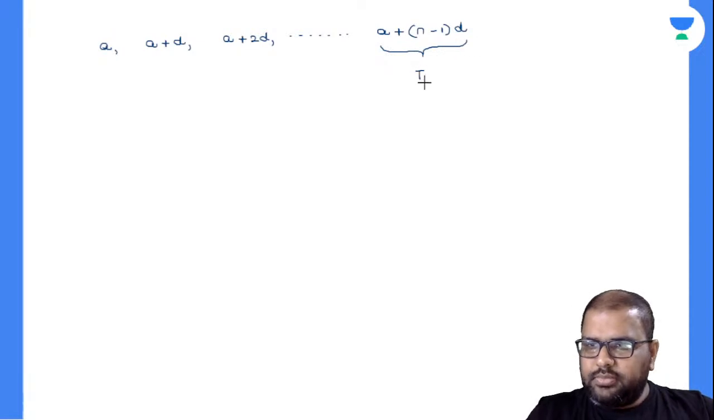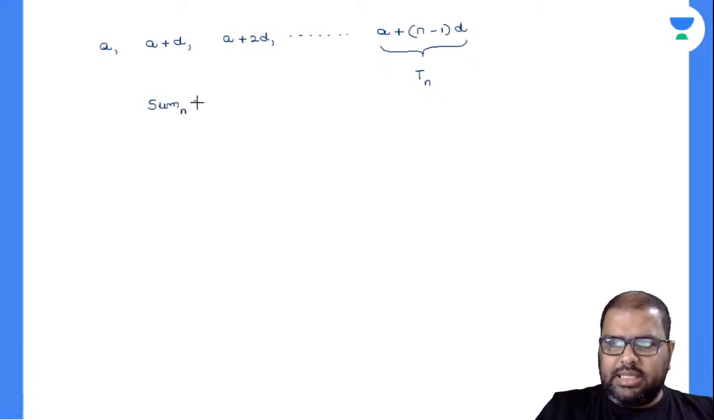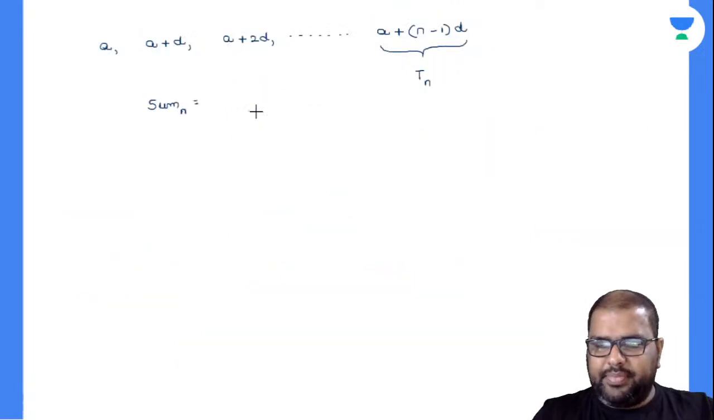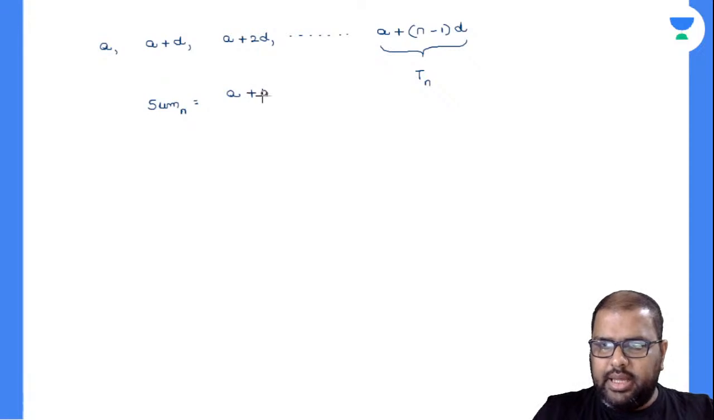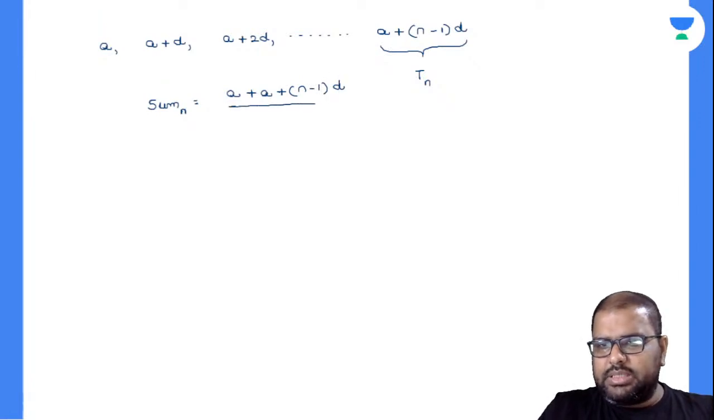Now, closely observe there. Let us find out the sum of n terms in an arithmetic series. Now see here, sum is nothing but equal to simple average into number of terms. Here, simple average is nothing but called arithmetic mean. What is arithmetic mean? First term plus last term, a plus (n minus 1) into d, divided by 2, is nothing but called a simple average. I can write this as arithmetic mean into number of terms n. So this is your formula there, n by 2.